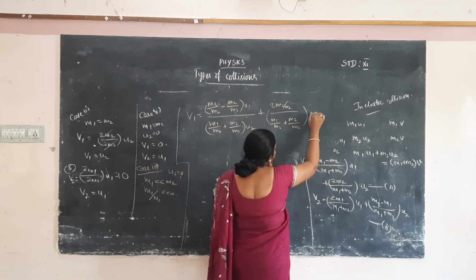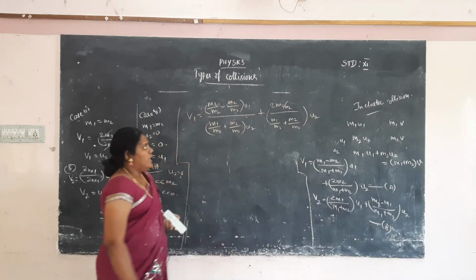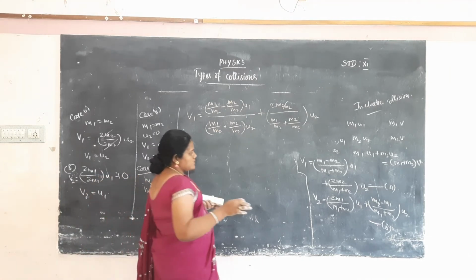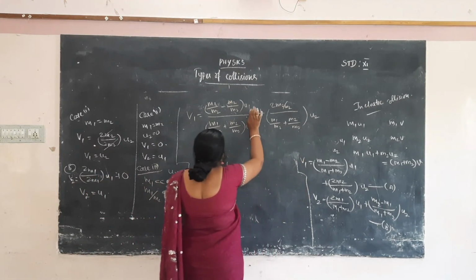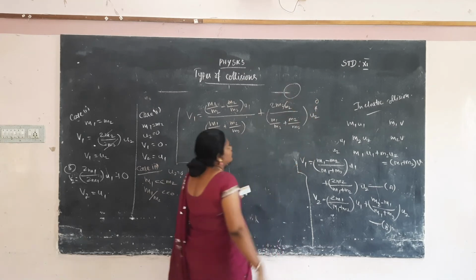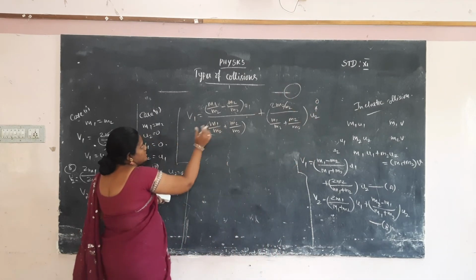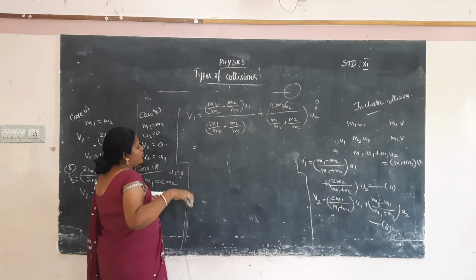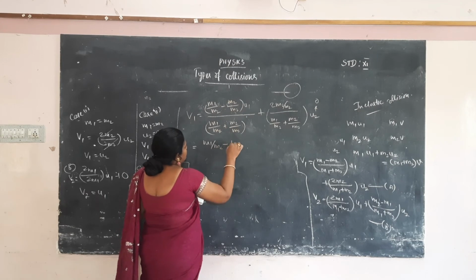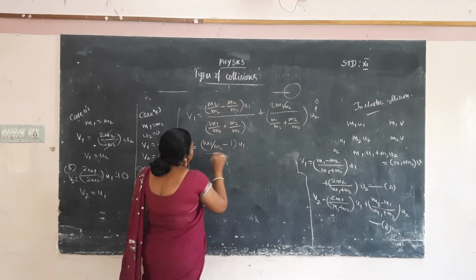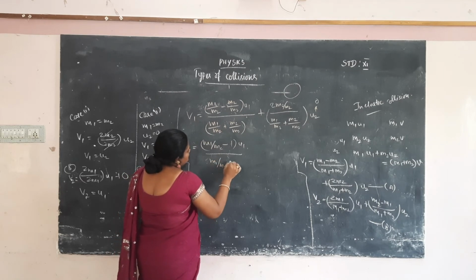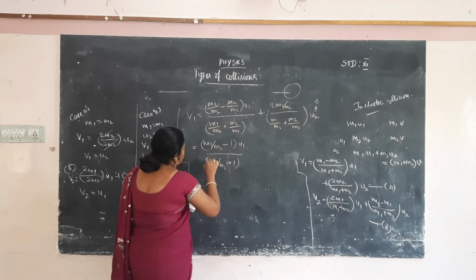This is into u2. Okay, and u2 also we have to consider 0. So this term will be 0. This term u2 will be 0, so automatically the whole term will be 0. Okay, now we want to consider this term only. So this term (m1/m2 - 1) into u1, then (m1/m2 + 1). Okay, this is the equation.